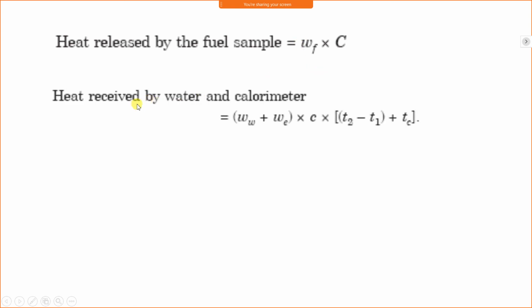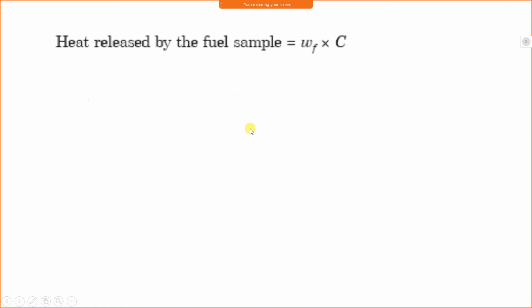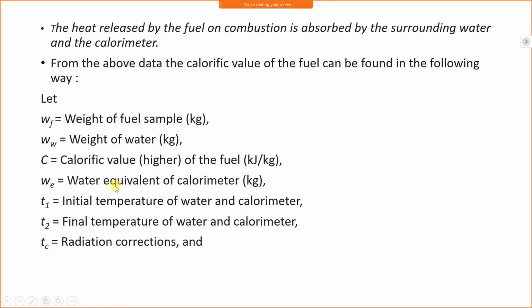Now the heat received by the water and calorimeter. The heat supplied by the calorimeter to the water is (Ww plus We) into Cw, or we can say m Cw delta T. Here m is the mass of water plus the equivalent mass. Ww is the weight of water and We is the water equivalent of calorimeter.